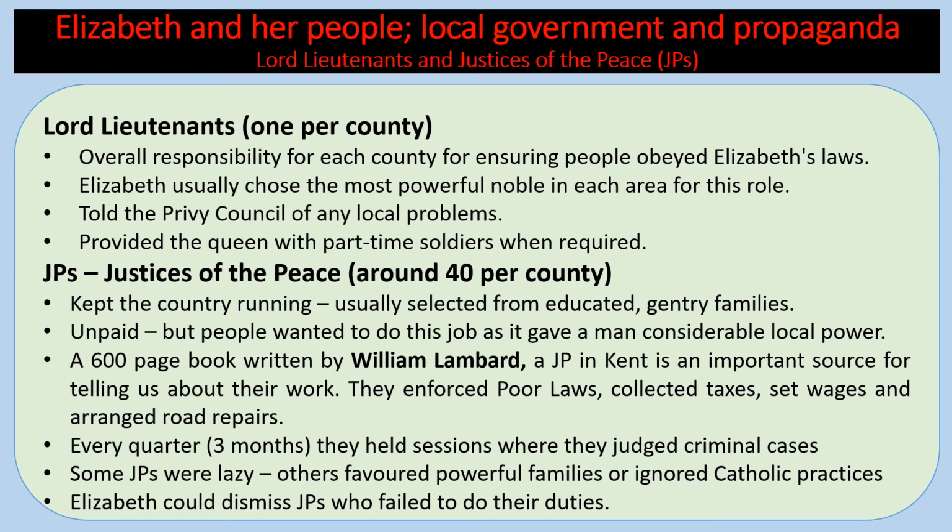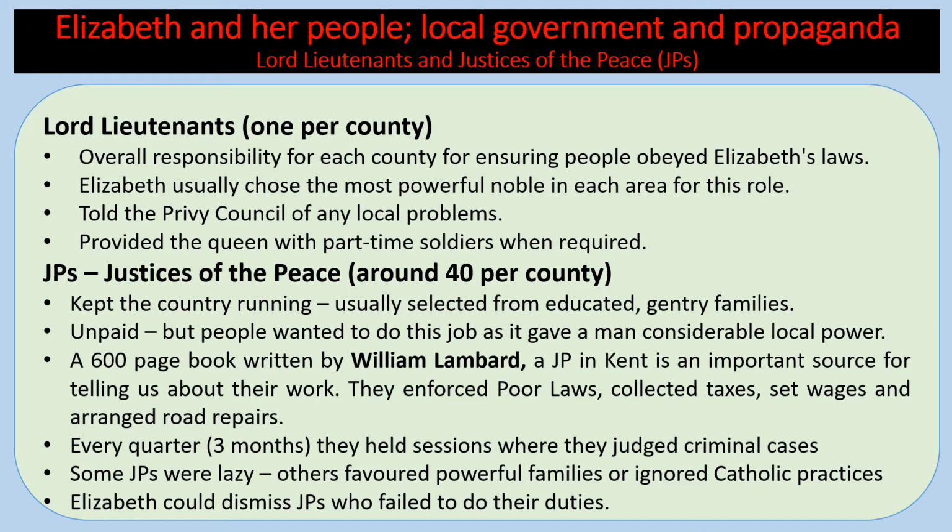Now, JPs are Justices of the Peace. There's probably around about 40 per county, and they very much keep the country running. They're usually selected from educated gentry families. They're unpaid, but people wanted to do this job because it gave a man considerable local power. A 1600-page book written by William Lambard, a JP in Kent, is an important source for telling us about their work. They enforce poor laws, collect taxes, set wages, and arrange road repairs.